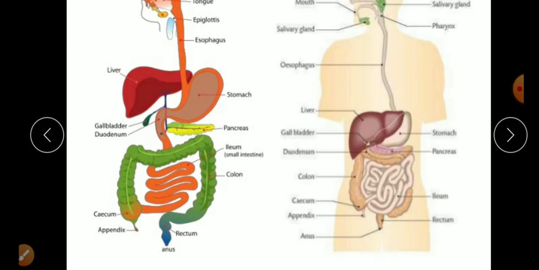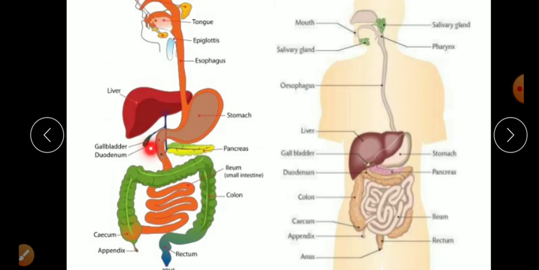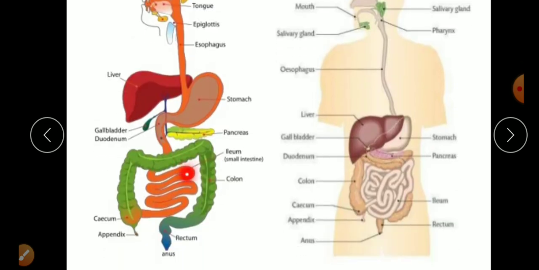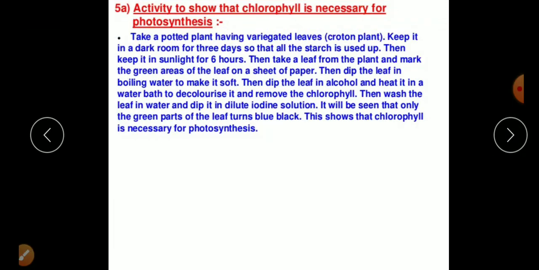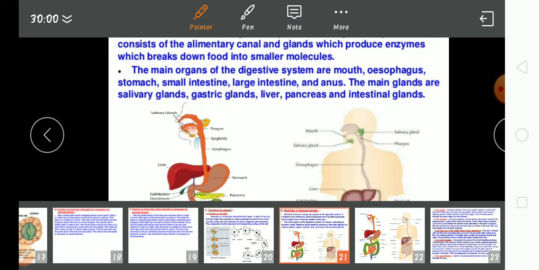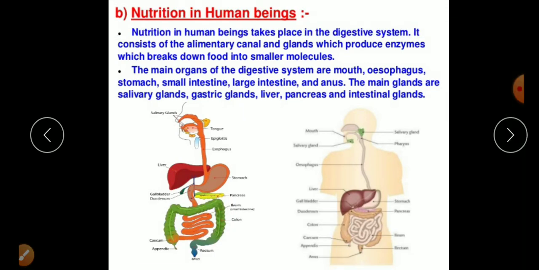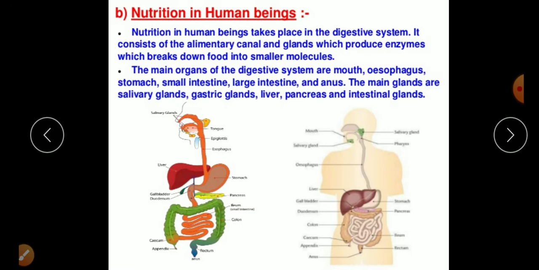Now after the stomach, the food goes into another part, this one, the round one. It is 6 to 7 meters long inside the body. That is the small intestine. And after the small intestine comes the large intestine. The green colored part is the large intestine. The breadth of the large intestine is more than that of the small intestine, but the length of the small intestine is more than that of the large intestine.